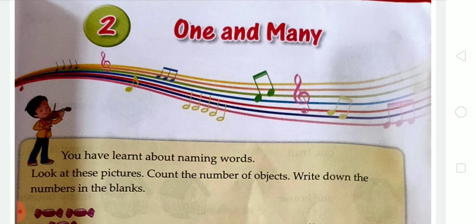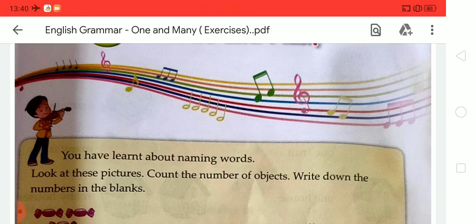We're going to learn the meaning of one and many. We have already learned about naming words, and we have learned that a naming word is a name. Now we're going to learn what is one and many. It means singular noun and plural noun. What is a singular noun or plural noun? A singular noun is a noun that names one person, animal, place or thing. For example, a boy, cow, cat, house, father, etc.